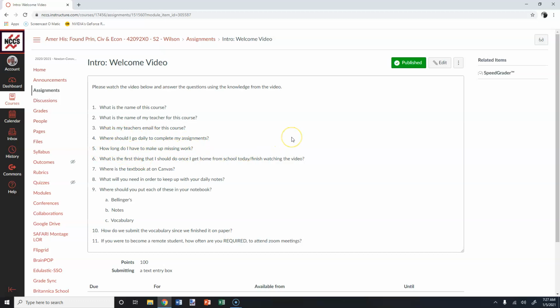How long do I have to make up missing work? Some of these questions are answered in the syllabus, but I'm going to tell you, assignments do not close in this class. You need to make up assignments as quickly as you can, but they will not close.